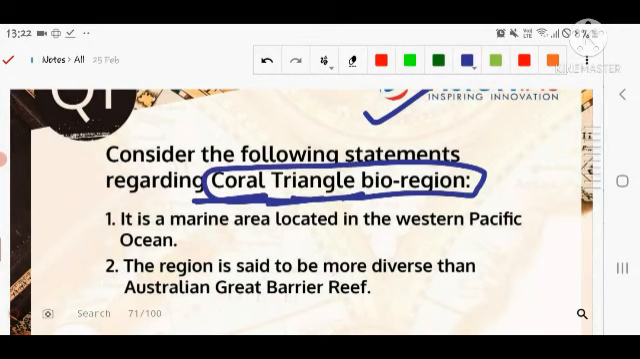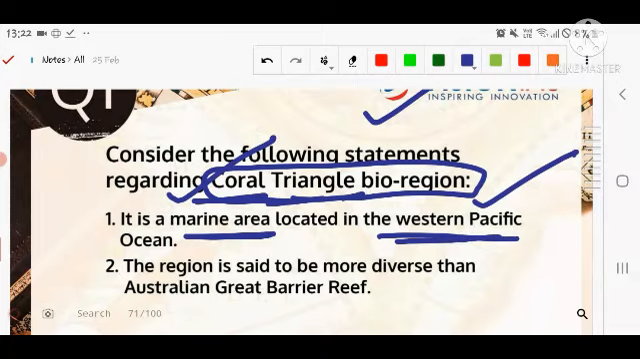You know very well corals are found mainly, but basically the biggest reef of coral is found near Australia, and that is also known as the Australian Great Barrier Reef, right? Let's see the question regarding the coral triangle bioregion. It is a marine area located in the Western Pacific Ocean. You know very well the location of the Western Pacific.